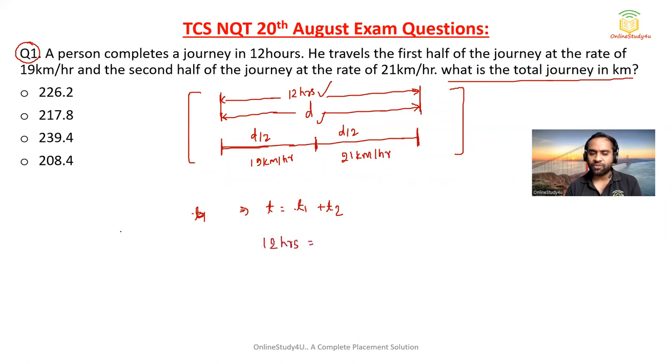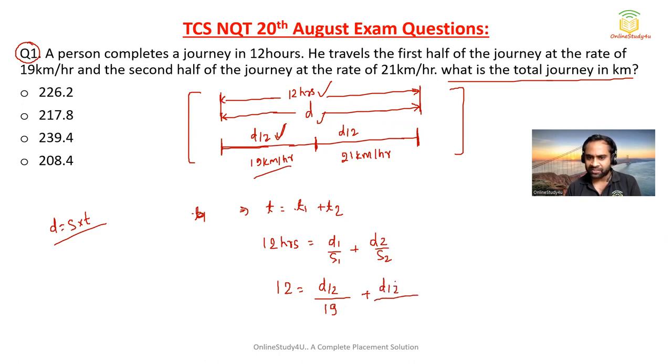And you also know the formula, distance equals speed into time. So t1 will be d1 by s1 and t2 will be d2 by s2. So 12 equals d1, the first half distance, that means d by 2, over s1, the speed, which is 19 km per hour, plus d2, again d by 2, another half distance, over the speed which is 21 km per hour.